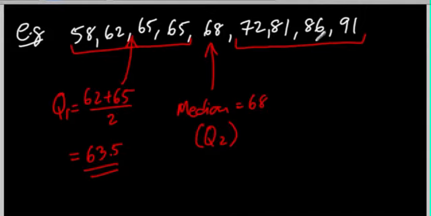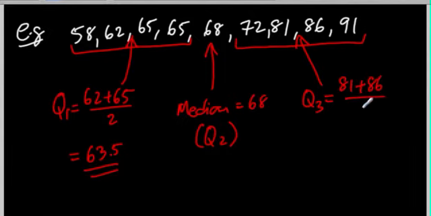Now let's find Q3. Q3 will be the middle value of this upper set. So if we see this upper set right here, Q3 will be right there. So Q3 is going to be halfway between 81 and 86. So it's going to be 81 plus 86 divided by 2, and that's equal to 83.5. All right, so Q1 is 63.5, the median is 68, and Q3, or the 75th percentile, is 83.5.